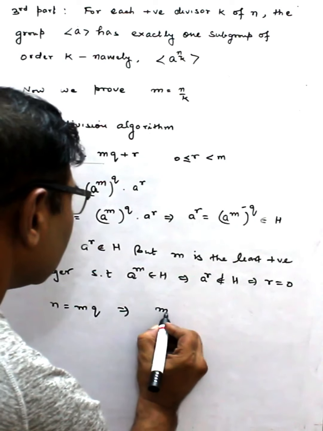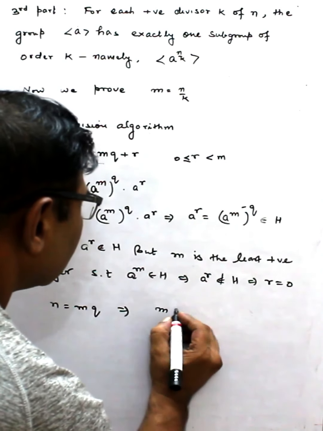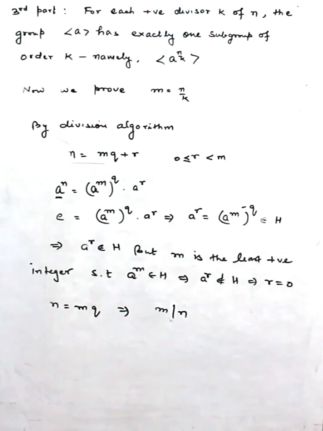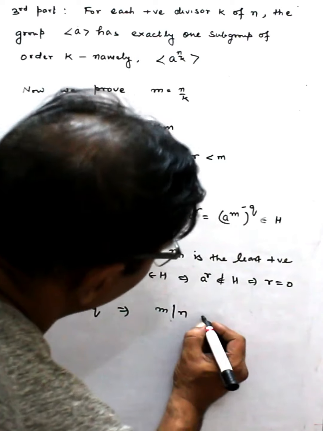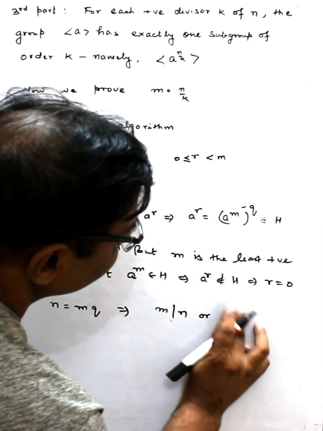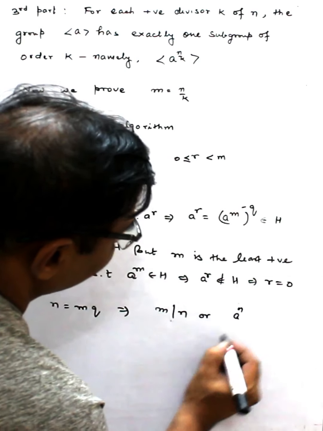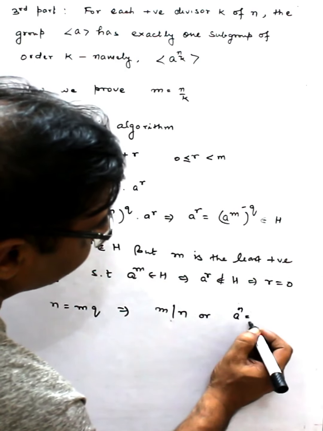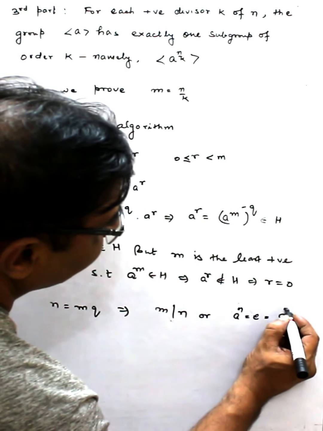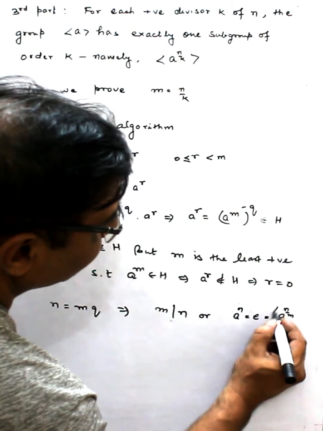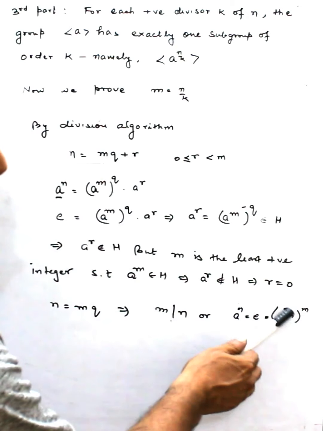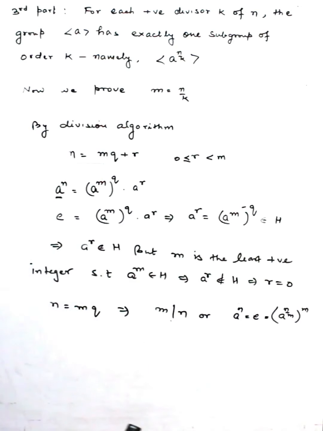Or from here, one more thing we can say, because we know a^n is e, and n I can write as m times n by m, because m divides n.